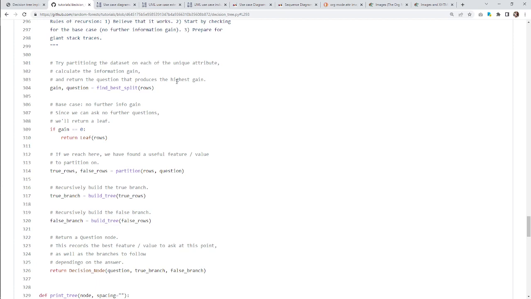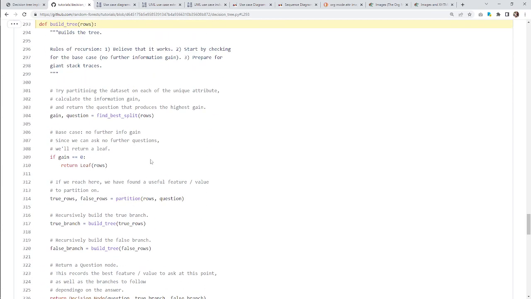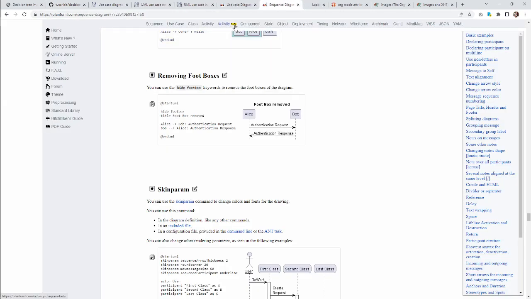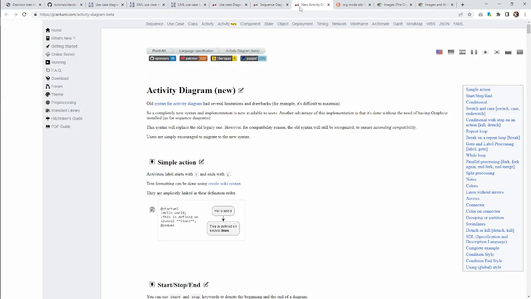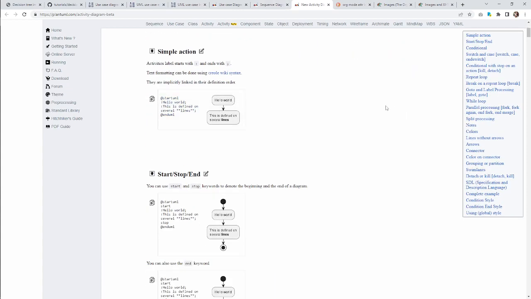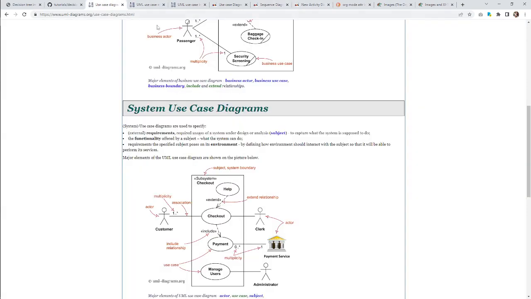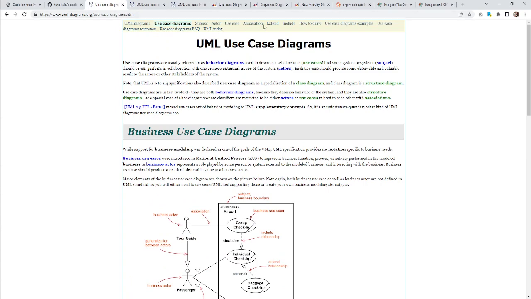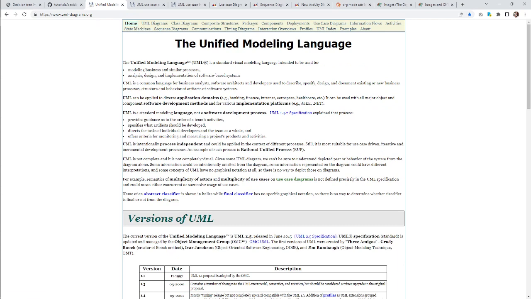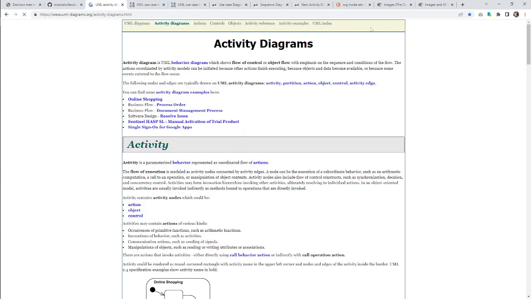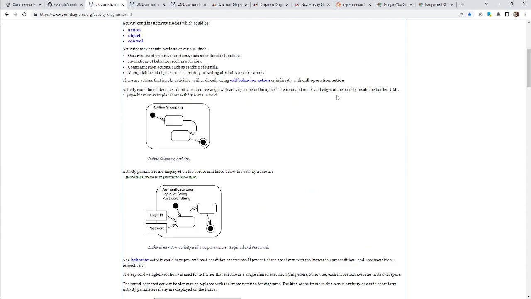So we could actually, I guess, probably make an activity diagram for this as a reference of how this is going to go. I don't even know how to do that. I don't even know what an activity diagram should look like, to be honest. But I like this website here. I don't know if it's the greatest, but uml-diagrams.org. Look, I've looked at a lot of UML sites, and this has been the one that's been the least painful. None of them are awesome.